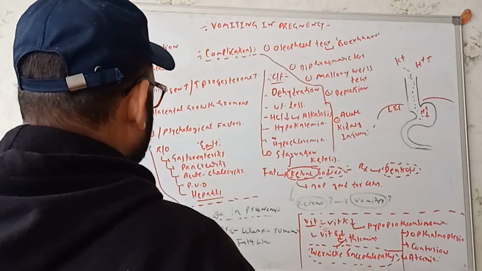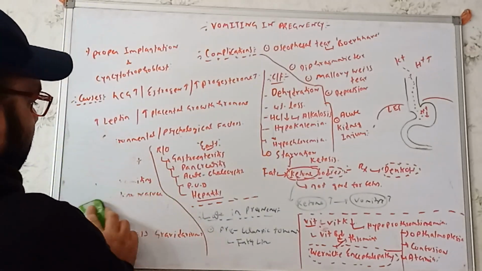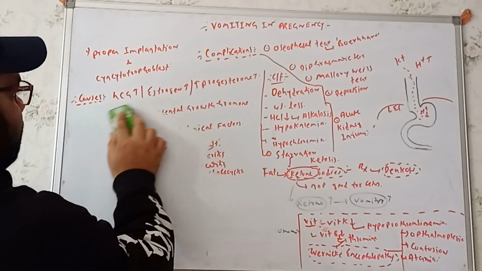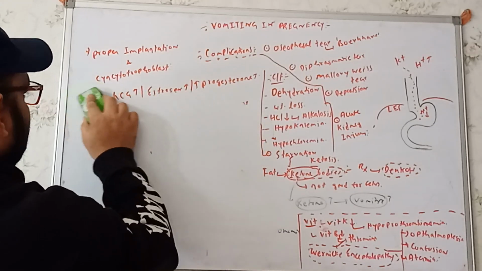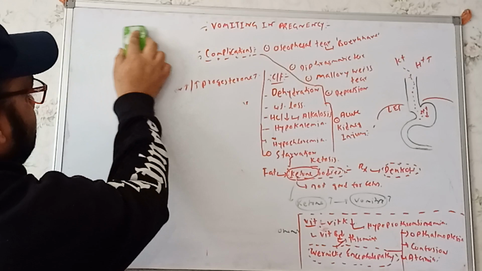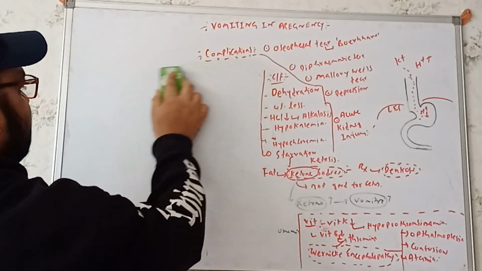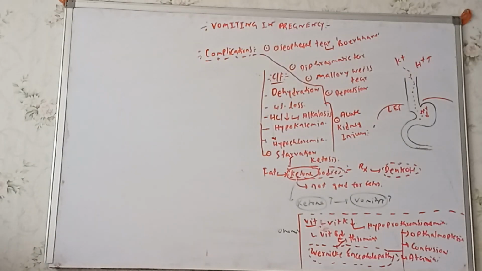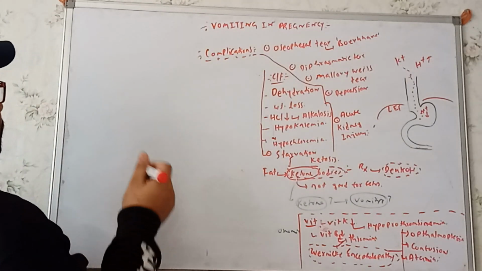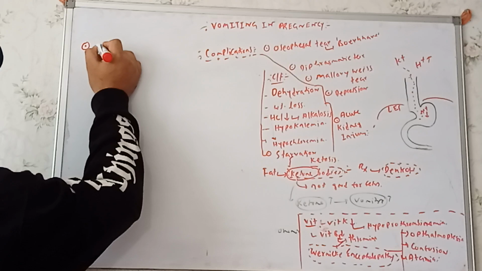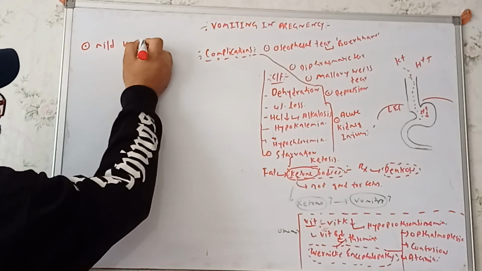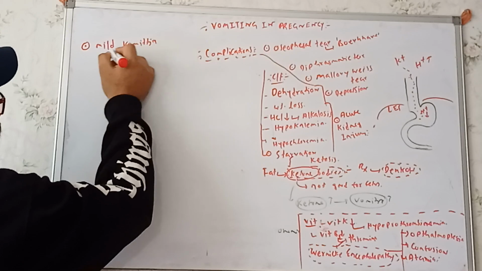In terms of the treatment we can classify the different conditions. The mild vomiting. So in mild vomiting, what type of thing can we use?